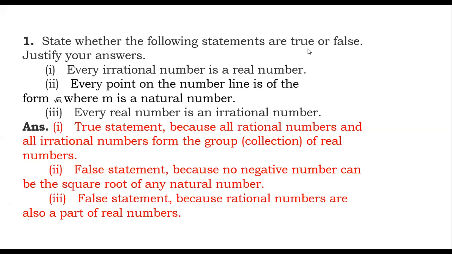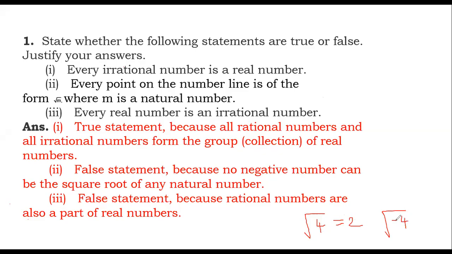False statement, because no negative number can have a square root. For example, root 4 is there, so we can express it as 2. What about root of minus 4? We didn't learn this yet.